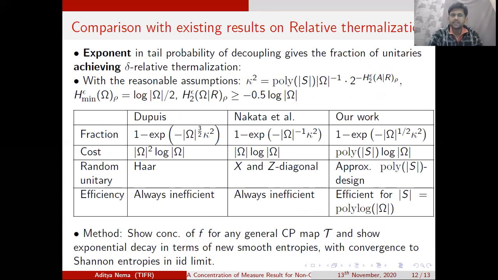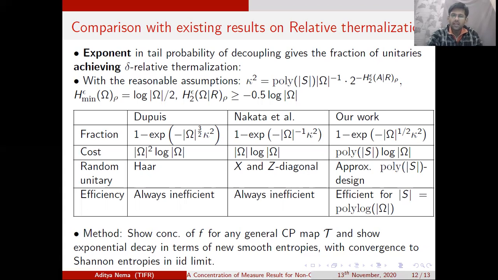Now, why do we need a probability concentration result? That is because the exponent in the tail probability of decoupling gives the fraction of unitaries that achieve delta relative thermalization. So this was important. We wanted to find out what fraction of unitaries can achieve relative thermalization when nature evolves unitarily.